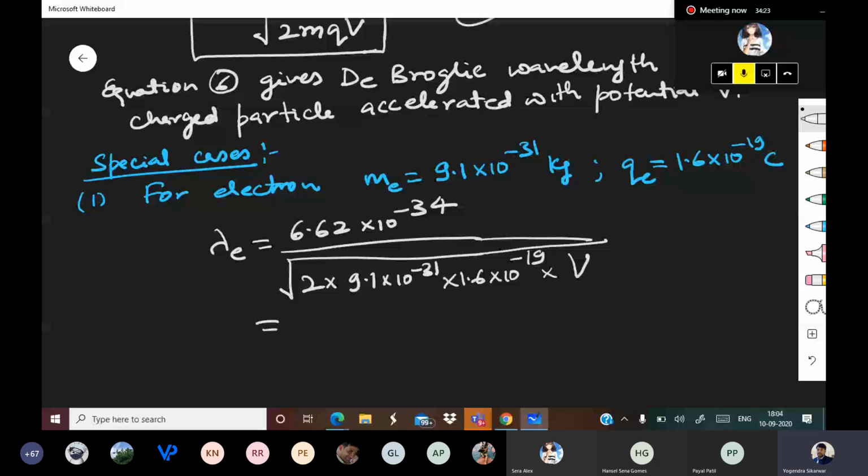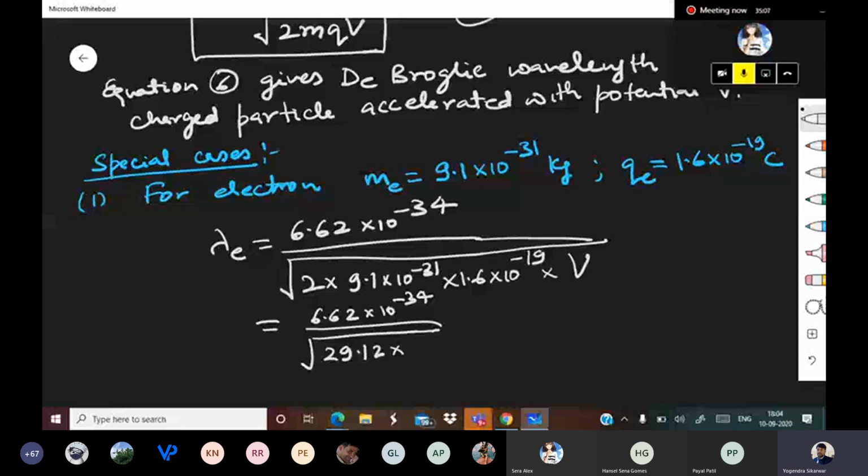So that becomes 6.62 into 10 to the power minus 34 divided by root of 29.12 into 10 to the power minus 31 into 10 to the power minus 19, 10 to the power minus 40, and upon V. Okay.